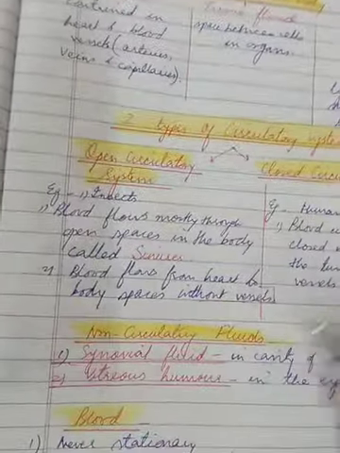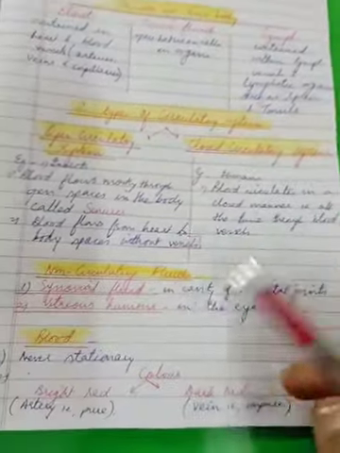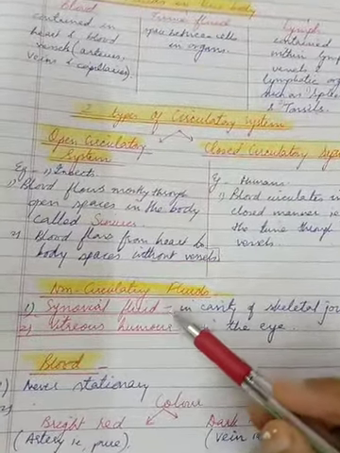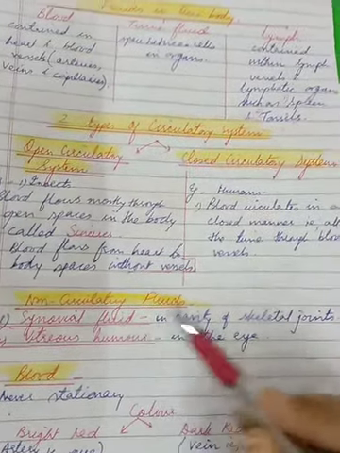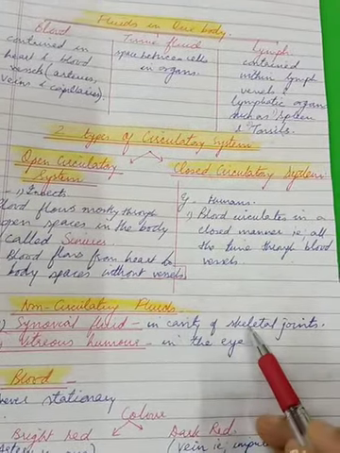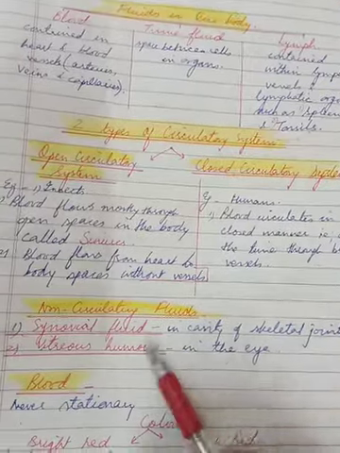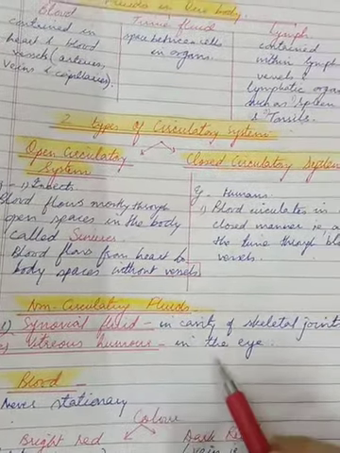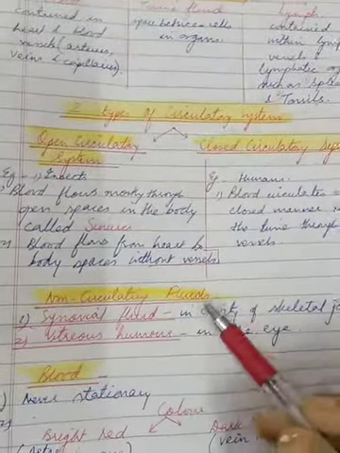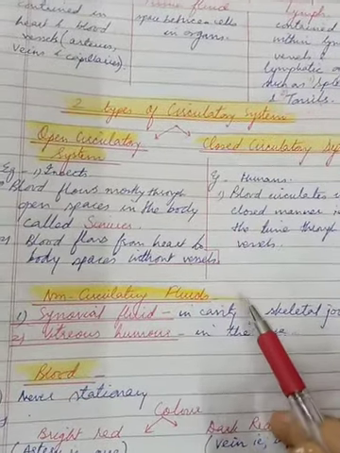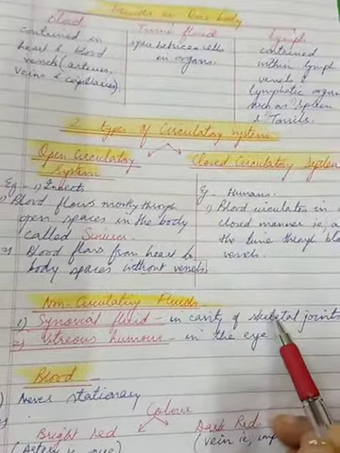Then coming to some category of non-circulating fluids, which includes number one, synovial fluid. This is present in the cavity of skeletal joints. And second is the vitreous humor, which is present in the eye. So as the name tells, non-circulating means these fluids do not circulate. Alright.